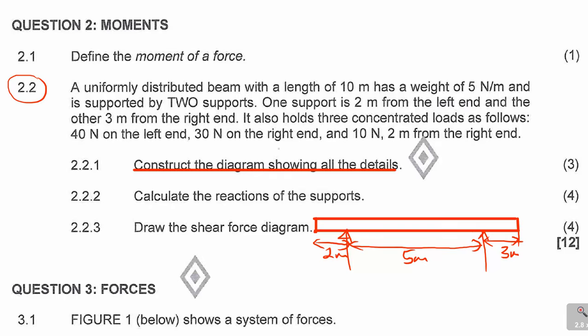Then you just read this information. It also says it holds 3 concentrated loads as follows: 40 newtons from the left end. So this is my left end here. You've got that 40 newtons. And 30 newtons on the right end. You come here, there is 30 newtons. It's good also to put the units there. And 10 newtons, 2 meters from the right end. So you come here, you got 2 meters. There is a support just before the 3 meter, which is 10 newtons.